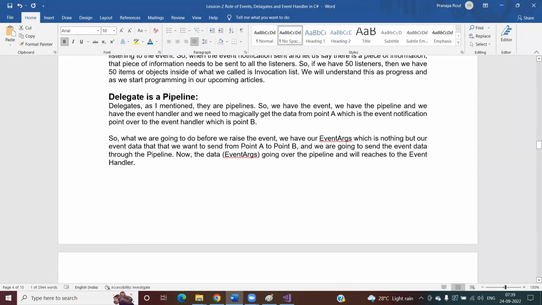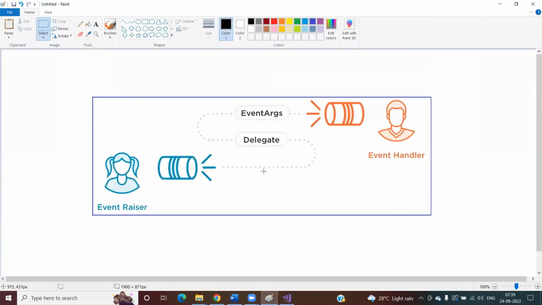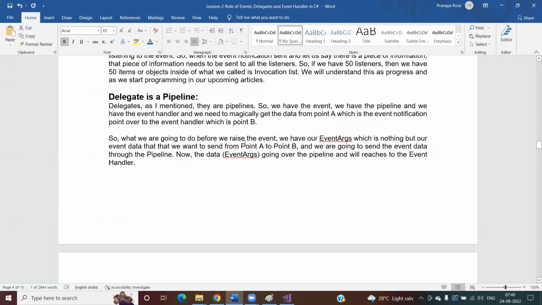So delegate is a pipeline. As I mentioned, the delegate is a pipeline. You can see this is nothing but a pipeline. This pipeline makes a connection between the event raiser and the event handler, and through this pipeline, your event args are going to be transferred.